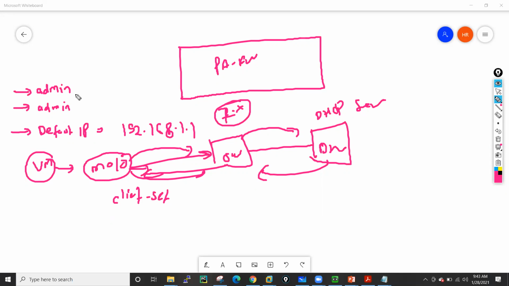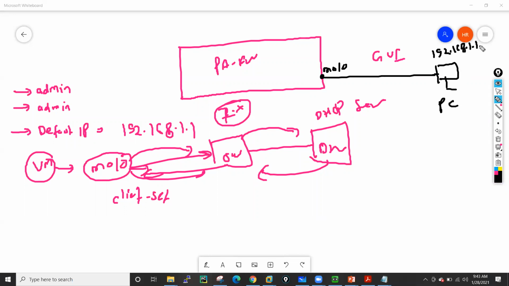Okay, so now you know the username, you know the password, and you also have the default IP address. If you want to access this device the first time using the graphical user interface, what you will do is connect your system to the management interface of this device and configure an IP address in your system in some range like 192.168.1.100 maybe, and after that you will be able to access the firewall. The netmask is /24, just remember.